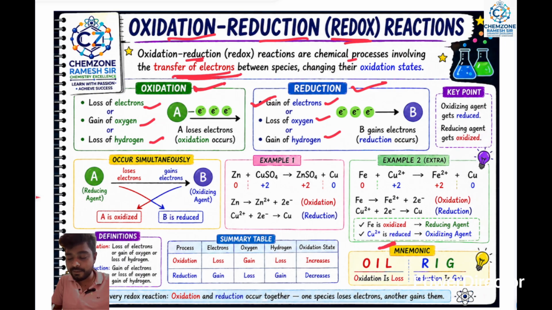One key point: OIL RIG. OIL means oxidation is loss, where O is oxidation, I is is, and L is loss. RIG means reduction is gain. Reduction is gain. So these are the key points, and I have mentioned examples for oxidation and reduction.